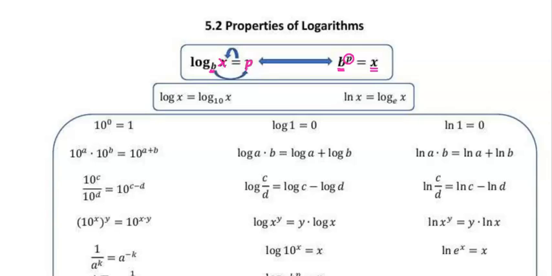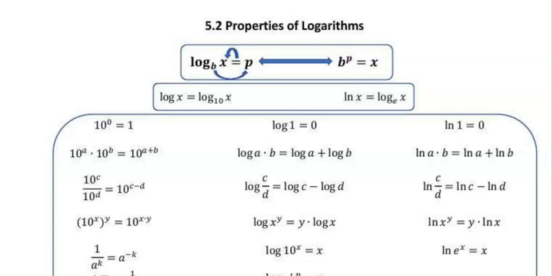So another way you can think of it, because on this assignment you're going to have to change them from log form to exponential form. The base of your logarithm becomes the base for your exponent. You raise it to the power of what your logarithm equals, which in our case is p. And then that's going to equal what you're taking the log of, which is x. So that's how you rewrite it.